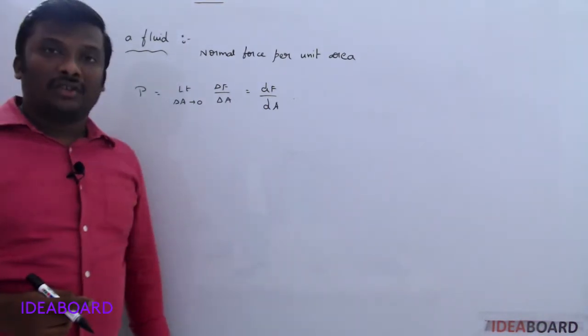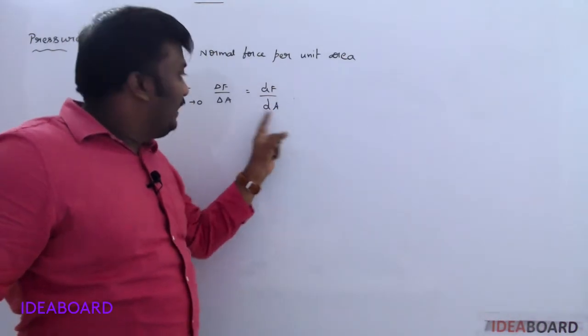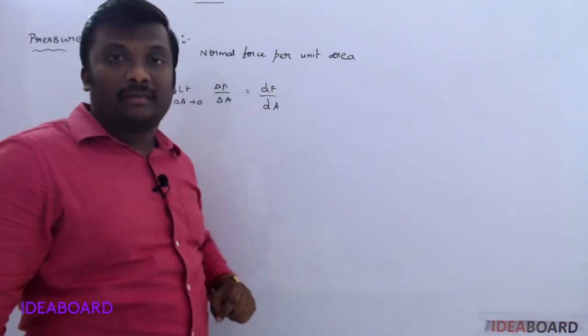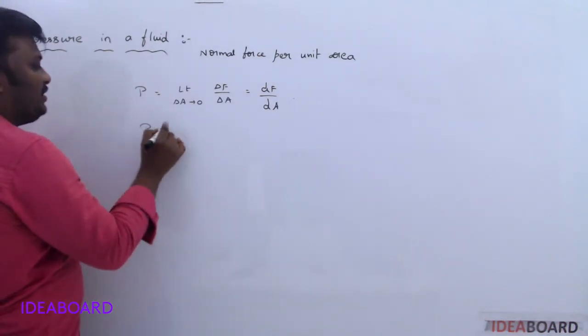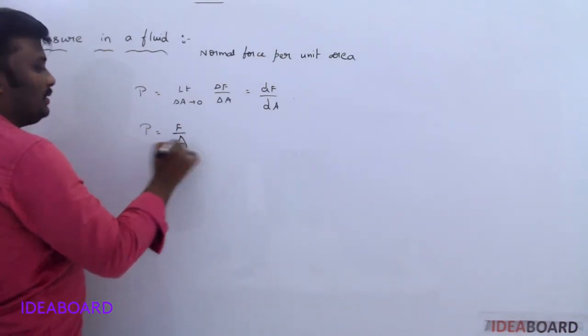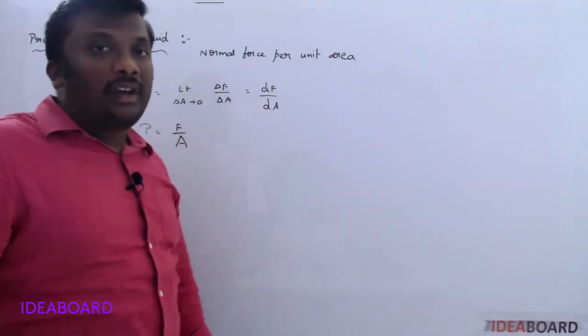For smaller regions, the pressure acting is dF by dA, where dA is the smaller surface area. Now, in the general formula, pressure is equal to force per A, where A is called area.